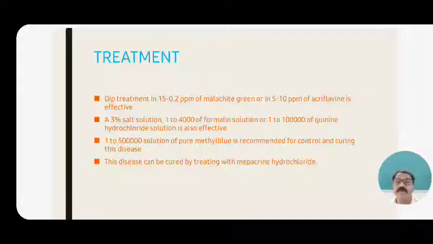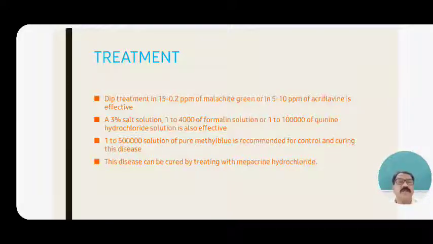Then what is the treatment to control and cure this itch spot, this white spot? Crops, ponds, lakes and rivers can be severely affected by this parasite, Ichthyophthirius multifiliis. To lower this parasite, we have to give treatment.